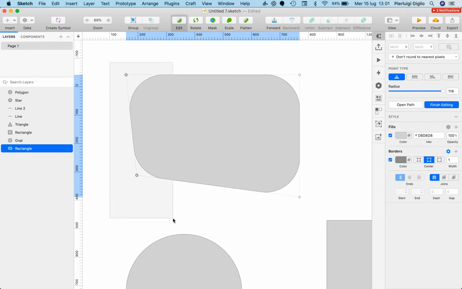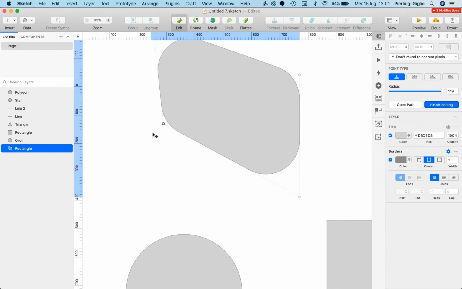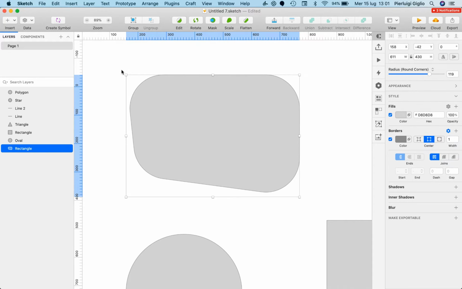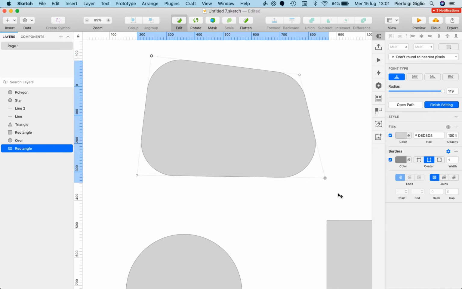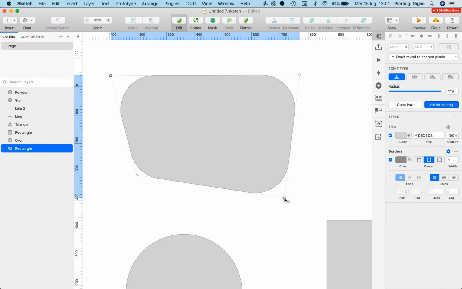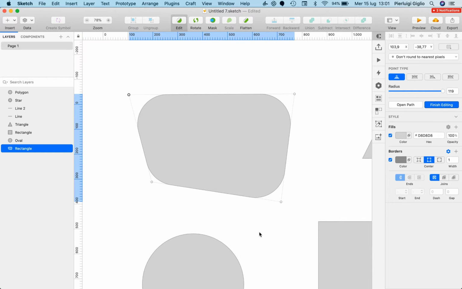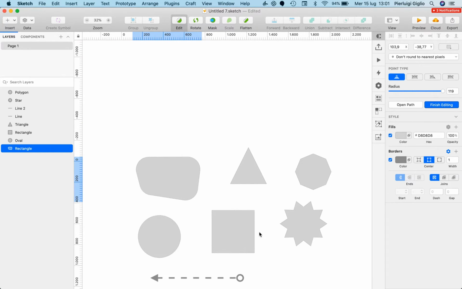I can also select multiple of these points and move them around, and if I double click again, I can select one and I can select the other one by holding shift, and as you can see, both of them are being selected at the same time. So this is it when it comes to shapes all at a glance.